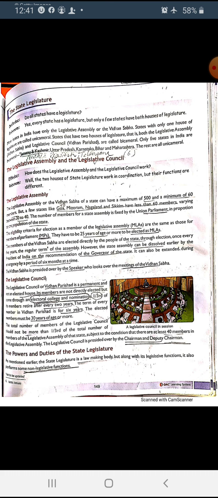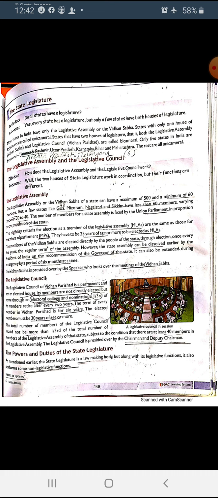Now next is the legislative council. The members of the legislative council are permanent, unlike assembly members, who change after 5 years with the election when new members come. And council members are not elected, they are nominated, maybe by the governor, maybe teachers, maybe MLAs and other educated people also.